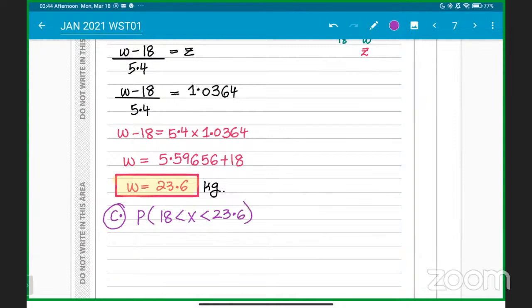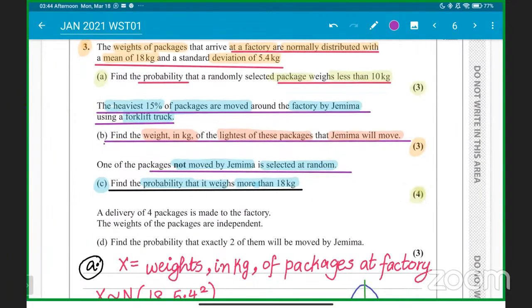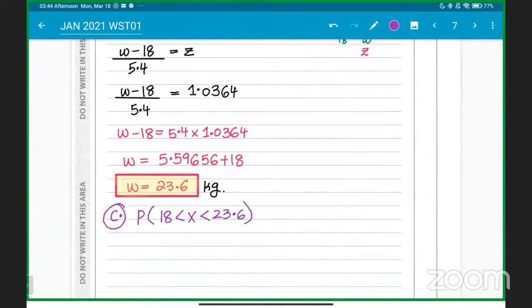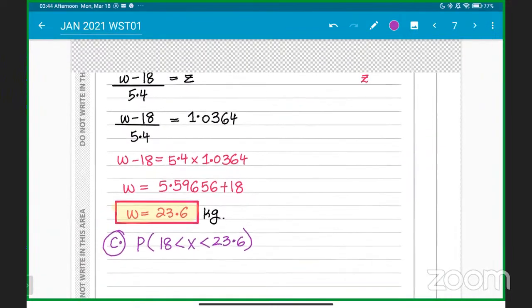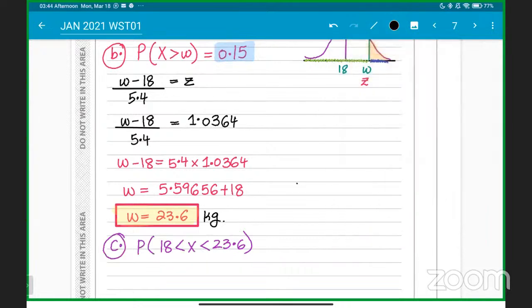Okay, students, so we have to find the probability for the weight which is more than 18 kgs and less than 23.6 kgs, because 23.6 kgs starts at the heaviest weight. Follow carefully how you will do this as well. It will be simple.